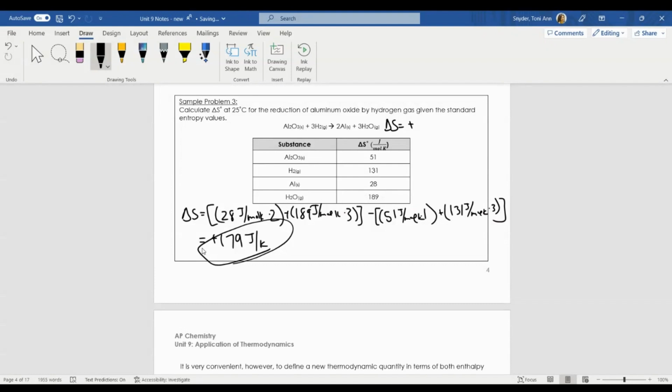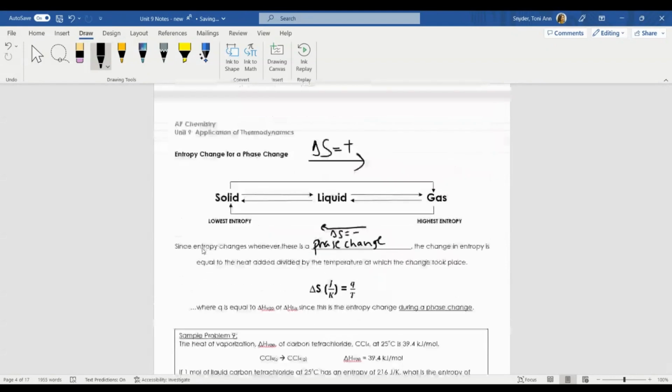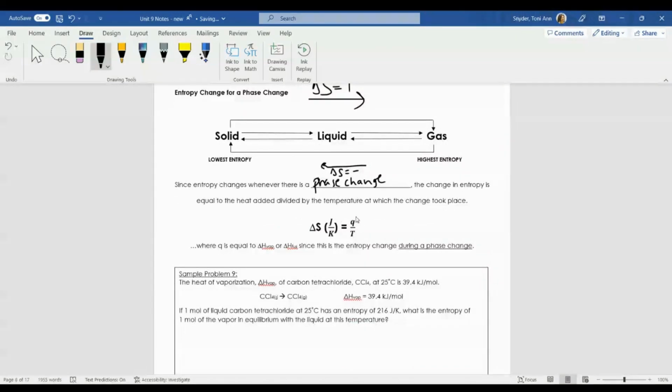So if I want to calculate the entropy for a phase change, I can easily calculate that by looking at what is the heat associated with that phase change. Because heat tends to be in units of joules or kilojoules. Remember, Q is equal to H in this case. So it's the enthalpy of the reaction in units of joules or kilojoules divided by its temperature, okay?